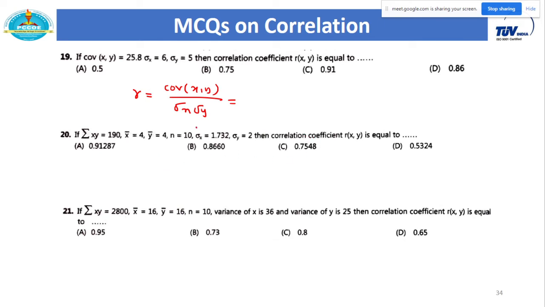Next, we have given summation of xy, we have given x bar, we have given y bar, and sigma x, sigma y, and here also we have to calculate r.